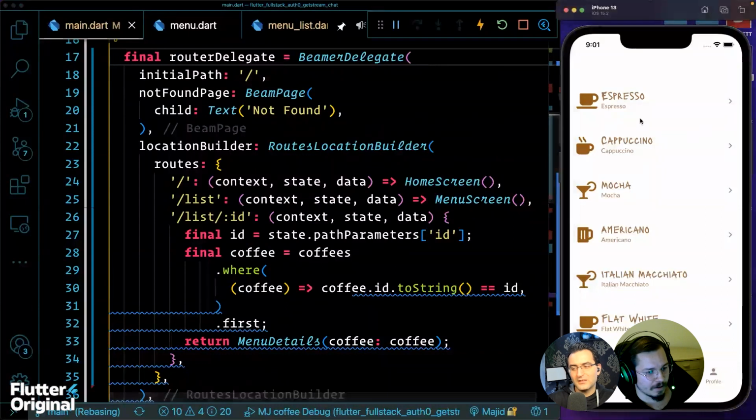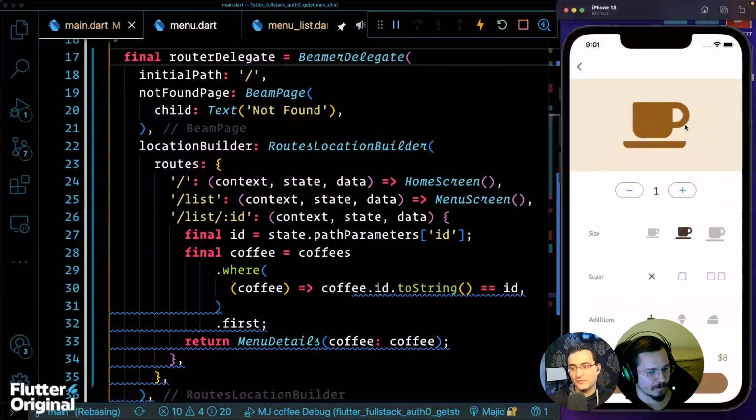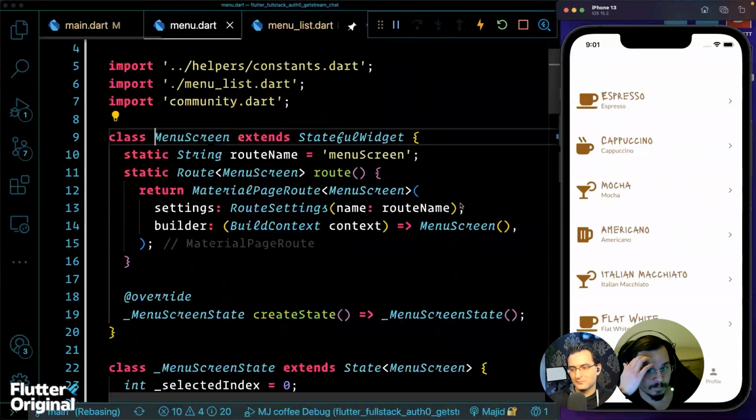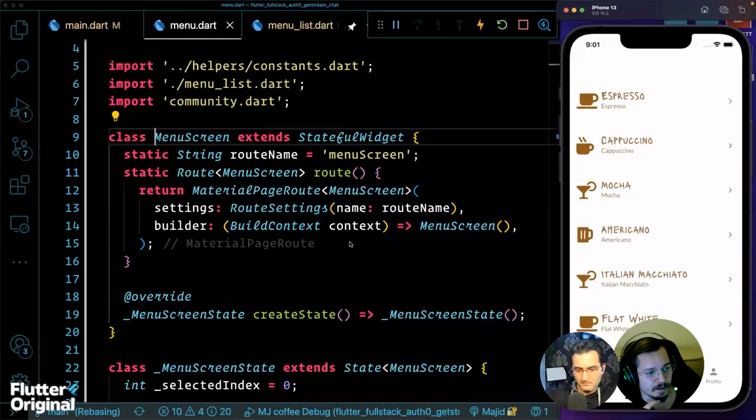I think in this case, for my case, if you look at it, it's the entire screen, or you don't see anything. Okay, so then we can leave it like this. And then we must go into the menu screen. So we can leave all of those routes as they are. Yeah. And this is going to work.